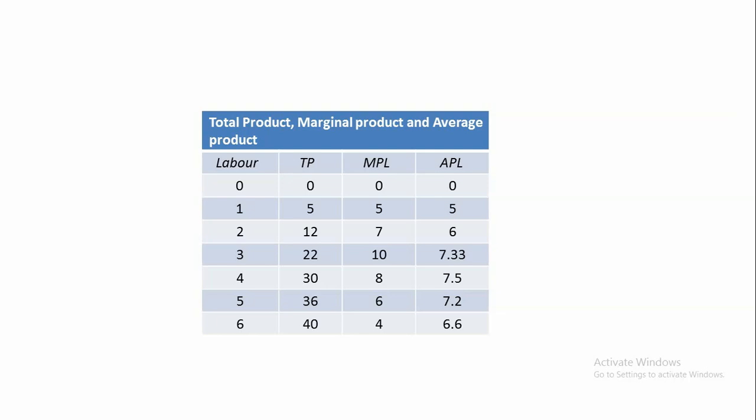From this table and from the discussion today, we have come to know about the production function and short run and long run production function, what are fixed factors, what are variable factors, then the relationship between total product, marginal product, and average product.